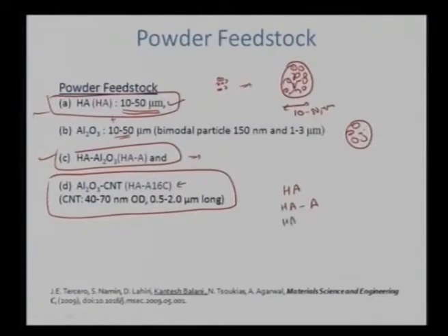So we denote it as hydroxyapatite alumina with 1.6 weight% carbon nanotube. And carbon nanotubes, as we know, are nano entities. They have a diameter of 40 to 70 nanometers and a length of 0.5 to 2 microns. So from the combination of these three, we can assimilate the data and find out what is happening in terms of their contribution in enhancing wear resistance or cytocompatibility or even changing the fracture